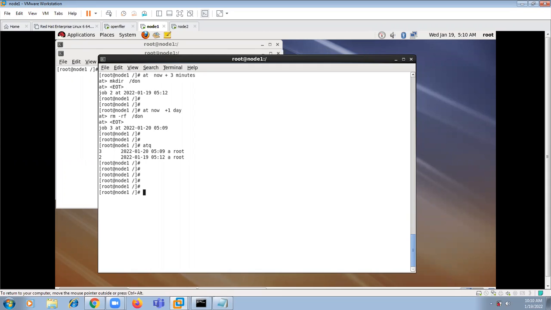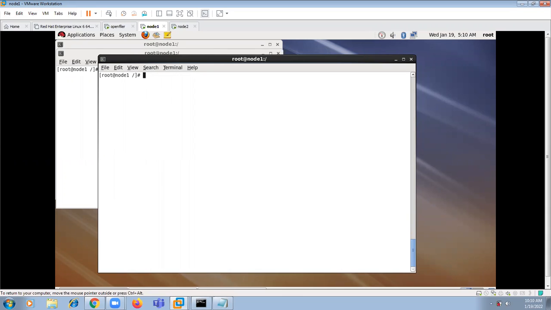Now, for example, here I have a few users. Actually, who can set this job? As a root user, by default, a root user can set this job. And the normal users, other users cannot set this job. So if you want to allow the users to set the job, or if you want to deny them, what can you do?